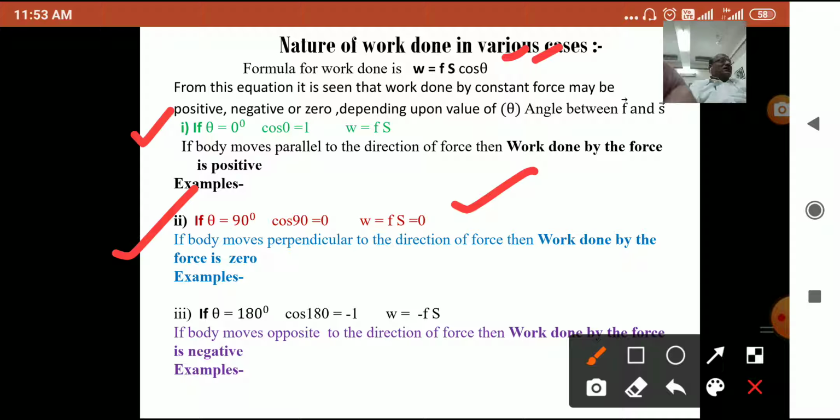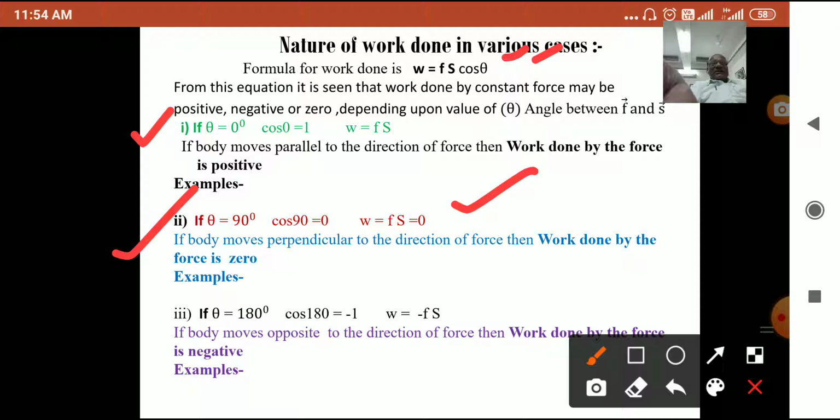Now there are a number of examples where work done is 0. When a body moves along a circular path with the help of a string, the work done by the tension is 0. Or secondly, when a coolie travels on a platform with a load on his head, the work done by the coolie is also 0, because the force and displacement are perpendicular.